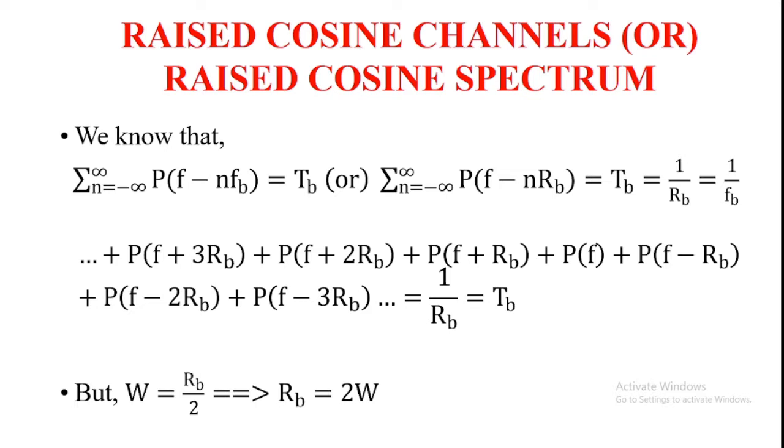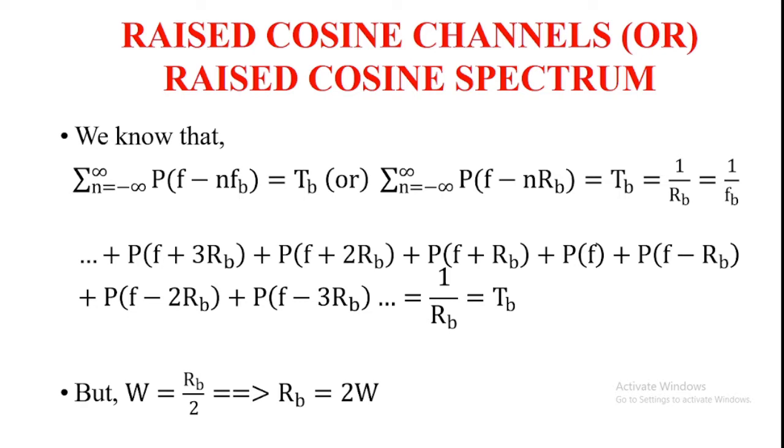In this video, I am going to discuss the concept of raised cosine channels or raised cosine spectrum. In my previous video, I discussed the concept of the ideal Nyquist channel. In that ideal Nyquist channel, there are two difficulties experienced.